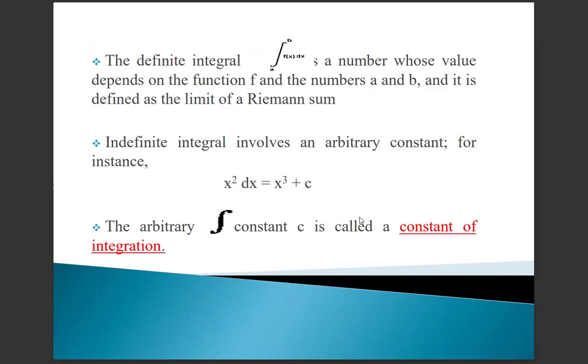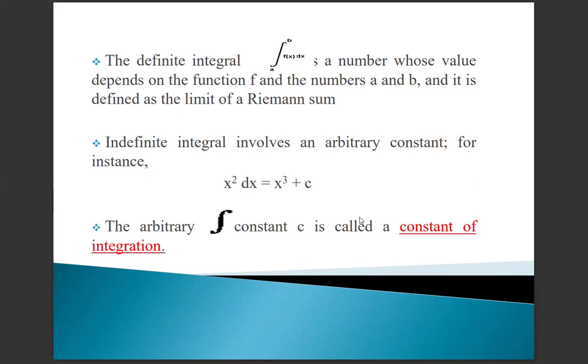Indefinite integral involves an arbitrary constant, for instance, integral of x squared dx equals x cubed by 3 plus c. So here we integrate x squared dx. The answer is x cubed by 3 plus c. The arbitrary constant c is called the constant of integration.